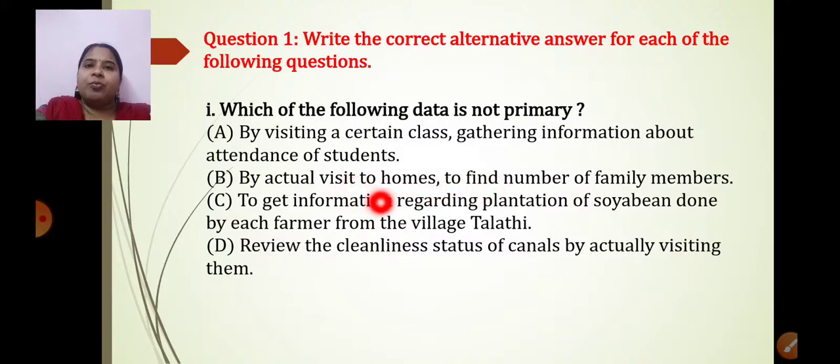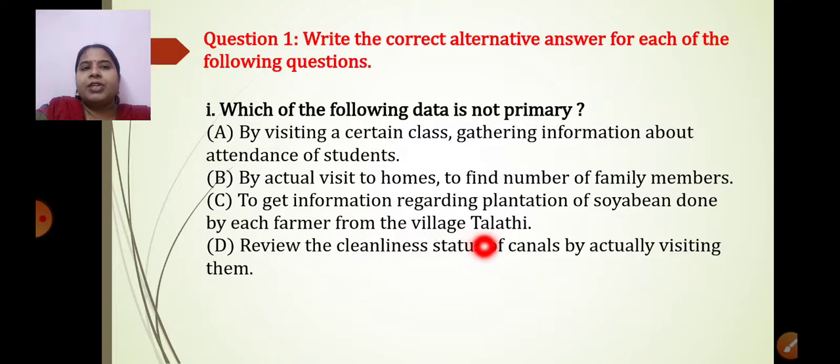To get information from the village Talathi about plantation of soya bean done by each farmer, this is secondary data. I hope you have recollected the definition. When you get information from some other source, that is nothing but secondary data. So this is not a primary data.